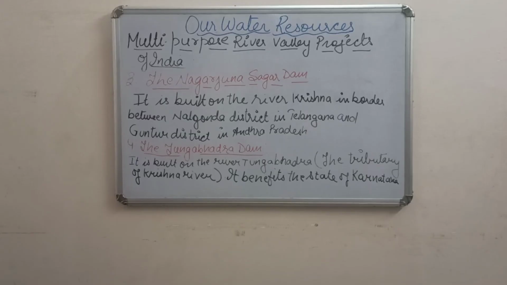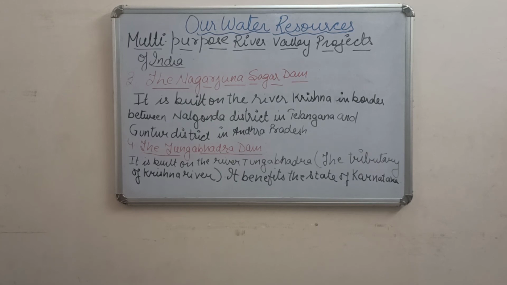Now let's talk about our next project, the Nagarjuna Sagar Dam. It is built on the river Krishna, on the border between Nalgonda district in Telangana and Guntur district in Andhra Pradesh.